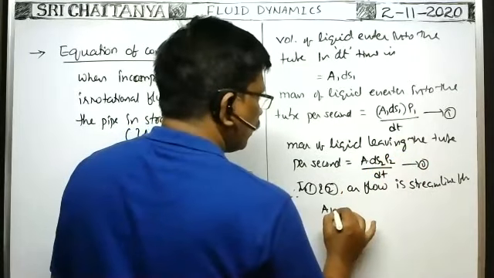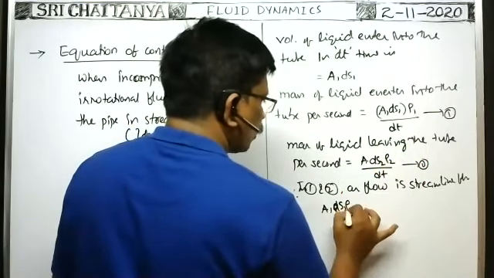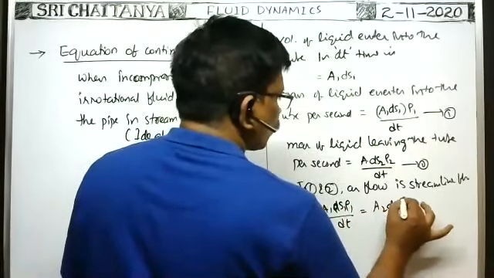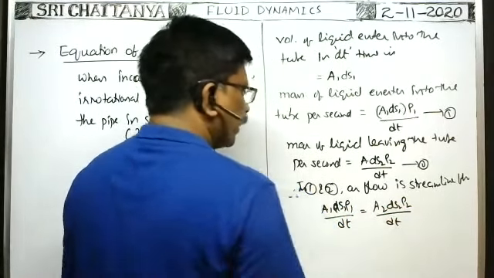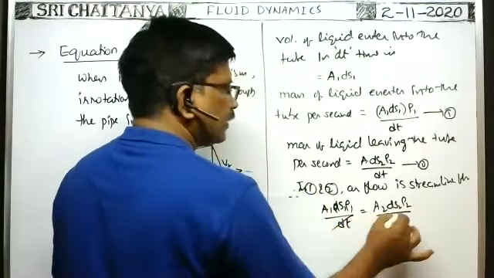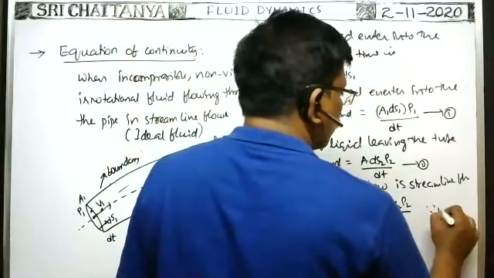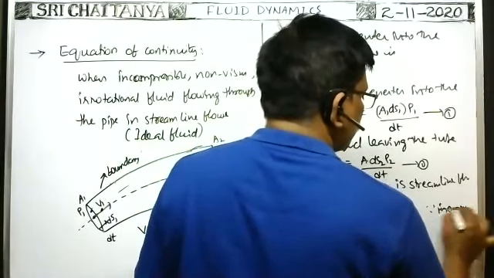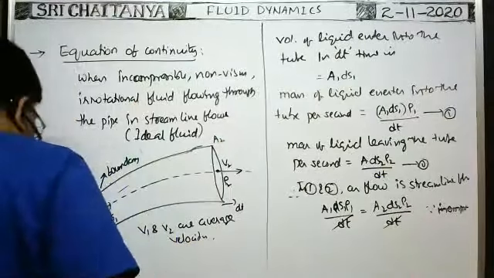That means A1 ds1 ρ1 by dt is equal to A2 ds2 ρ2 by dt. Okay, dt cancels. As the fluid is incompressible.